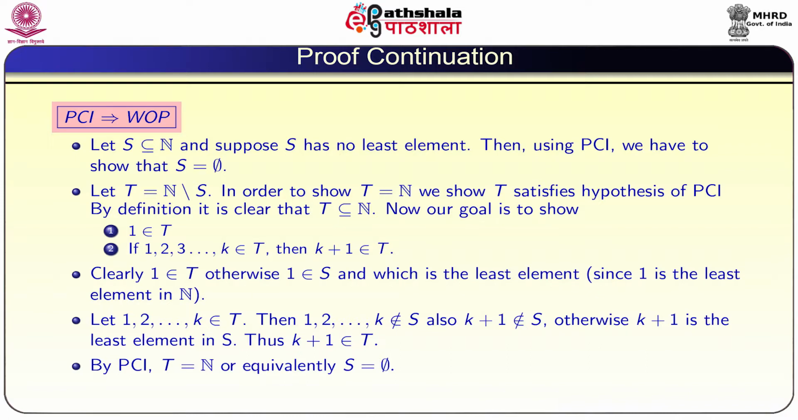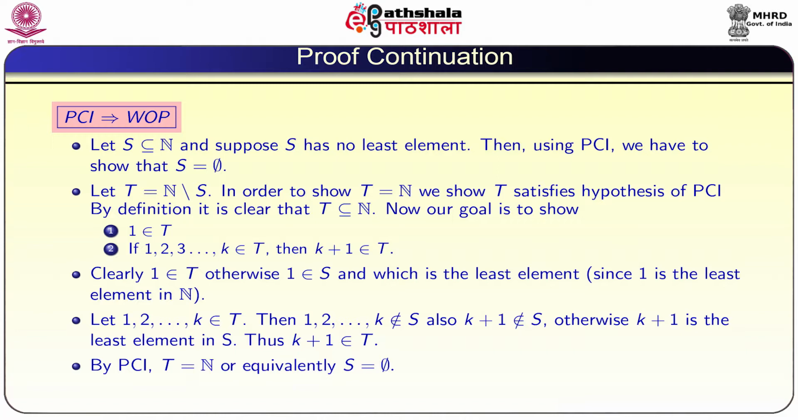Clearly, 1 belongs to T, otherwise what happens? 1 belongs to S. By definition, T is equal to N minus S. So, whenever 1 does not belong to T, then automatically 1 has to belong to S. Then in that case, 1 is the least element in S. But we are assuming that S has no least element. So, that is the reason 1 has to belong to T.